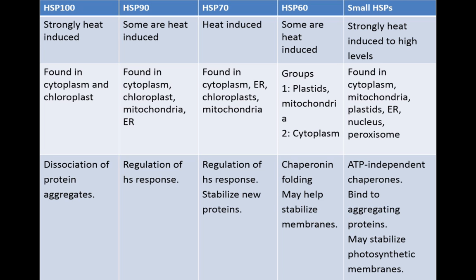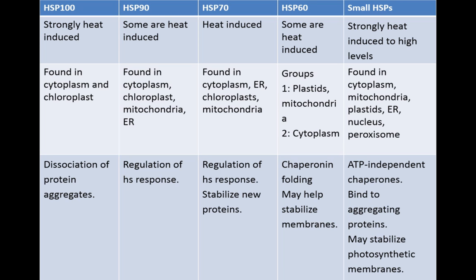The table shown here shows the 5 major families of heat shock proteins. The HSP100 family can form 6-membered rings that help separate aggregated proteins. While they don't prevent aggregation, they have been described as molecular crowbars that separate small aggregates. Separated proteins can then go through HSP70 assisted folding cycles.